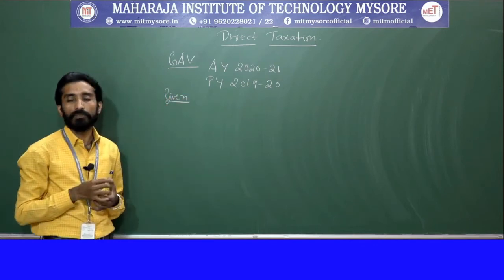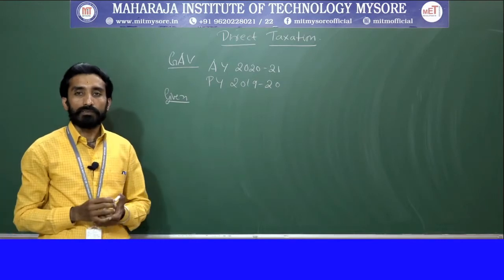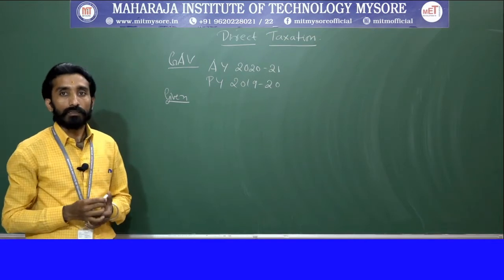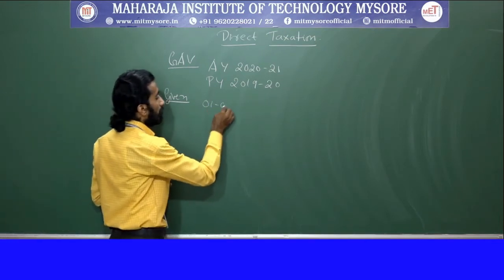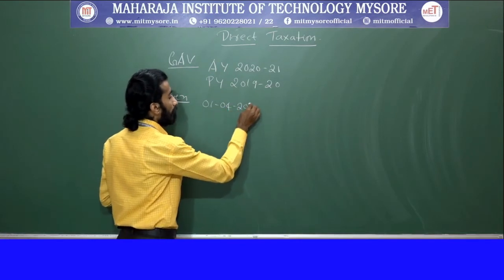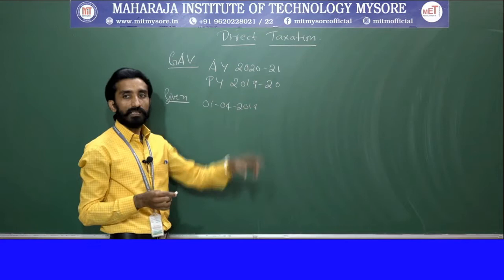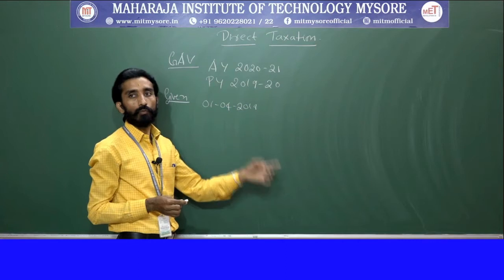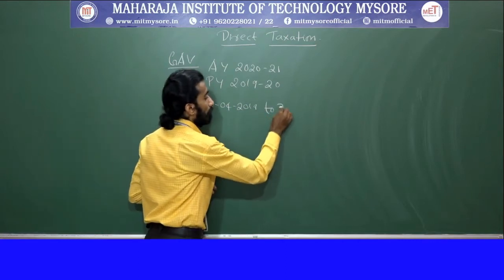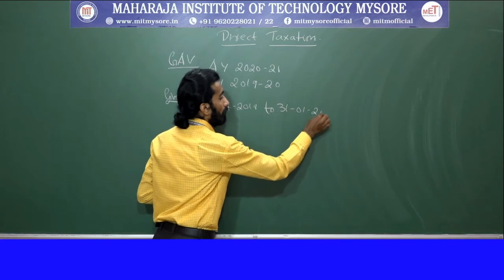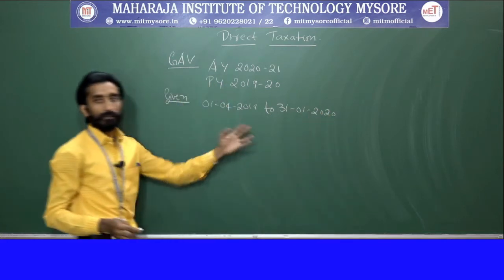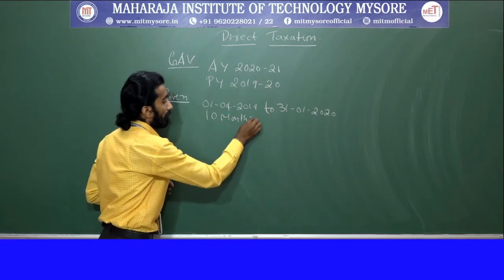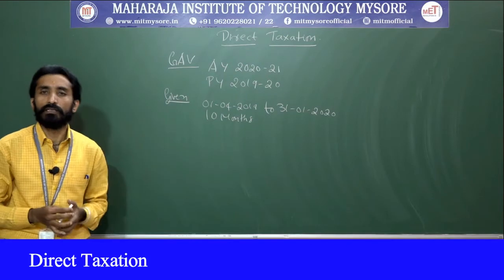So given the information we have, in the previous year, for how many days had Mr. X given the house on rent? That is from 01/04/2019 till he transferred his house, or the property was transferred, to Y. That was on 31/01/2020. So how many months is it here? It is 10 months. Clear? So 10 months they have transferred.